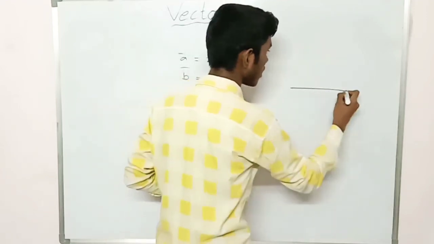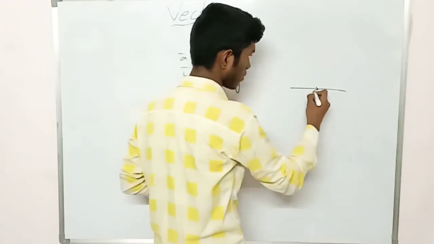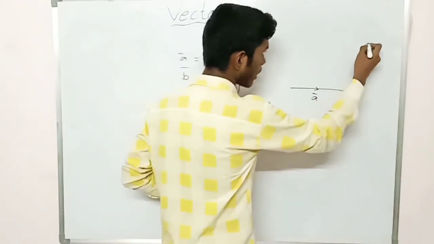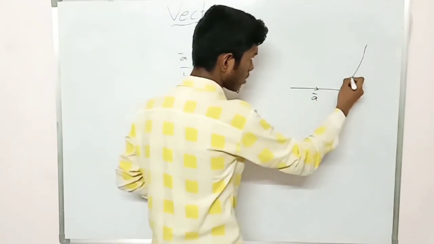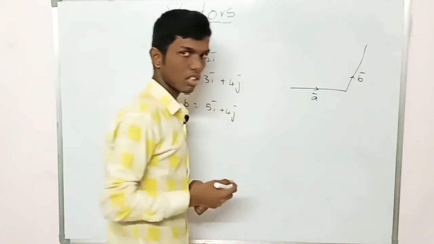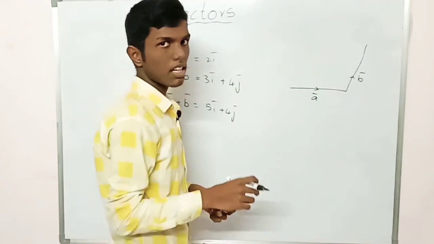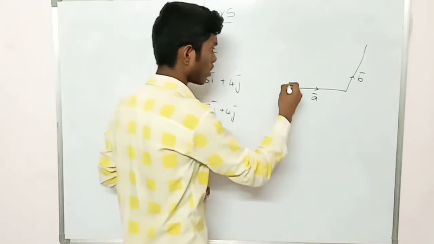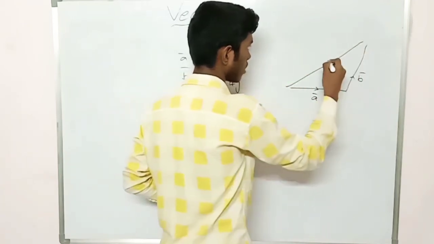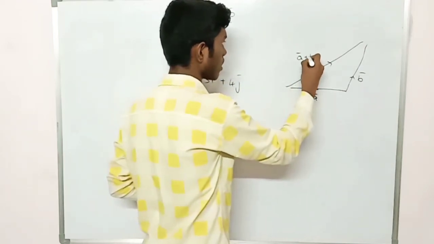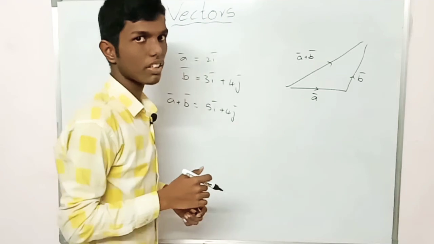First, suppose there is a vector a bar and there is another vector b bar in contact. The resultant of the vectors, when we add them up, goes opposite. This is a bar plus b bar. This is the triangle law of addition.